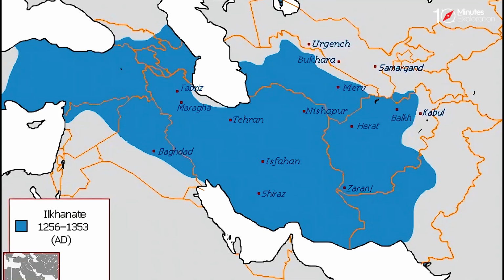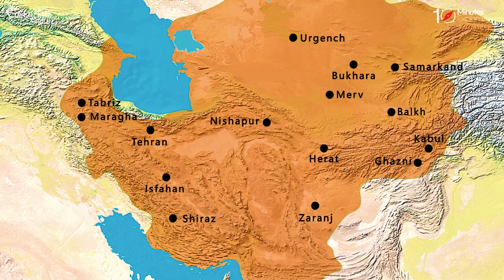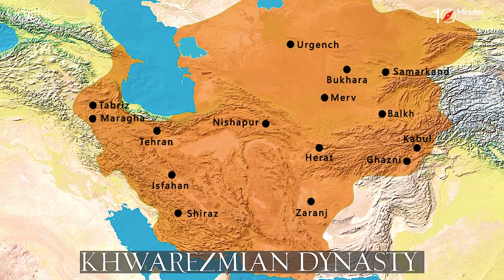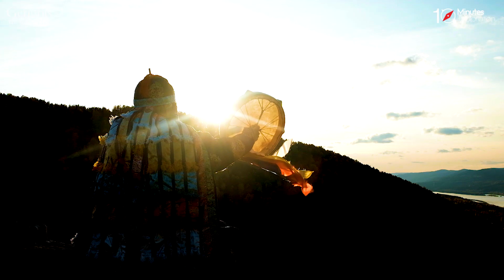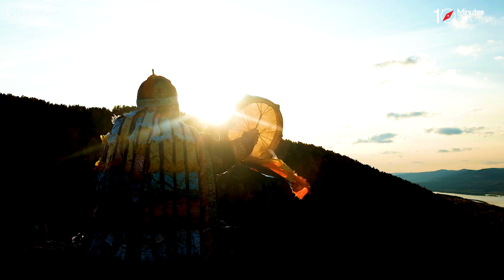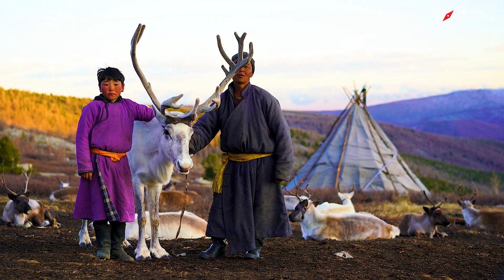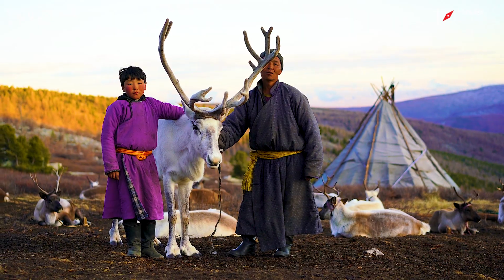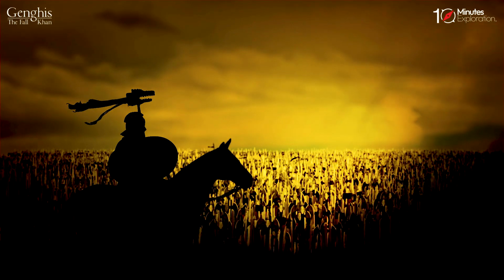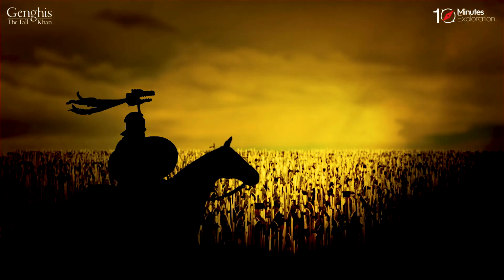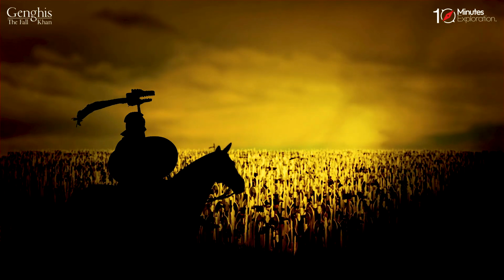He established a new dynasty called the Ilkhanate, which claimed to be the rightful heir of the Khwarezmian dynasty. These cultural and religious changes alienated the Mongols from their original nomadic and Tengrist roots. They also created tensions and divisions among the different Khanates, who had different loyalties and interests.